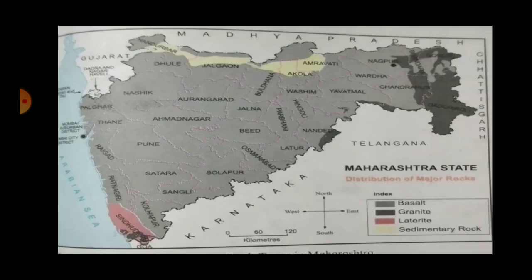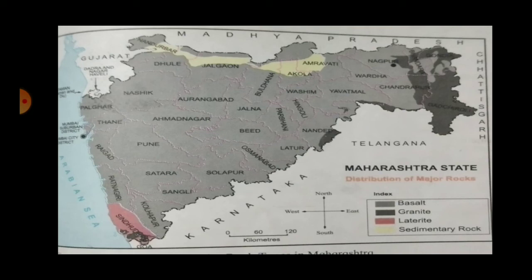Figure 7.5 of your textbook shows the distribution of major rock types in Maharashtra. Carefully see the map. In the map, in the index, you can see that basalt is shown in light grey color. And in the map, you will realize that most of the districts in Maharashtra are made up of basalt. So basalt is a major rock in Maharashtra. Dark grey is for granite. So you can see granite depositions.